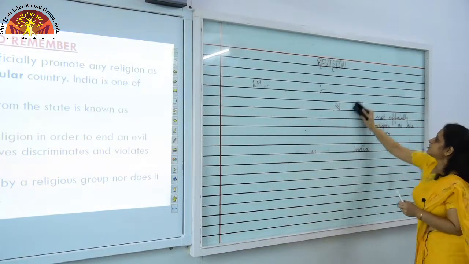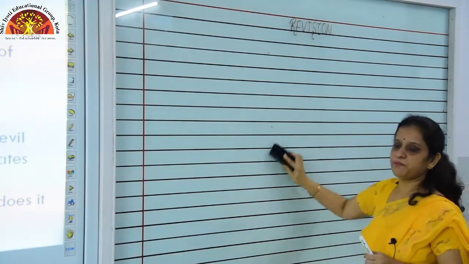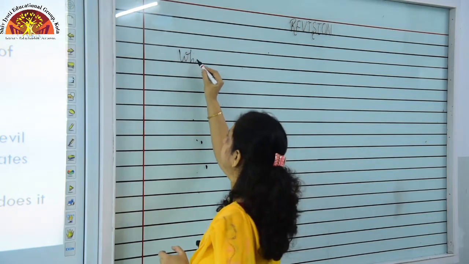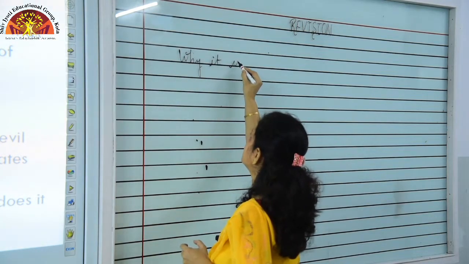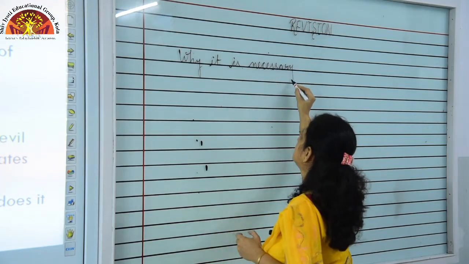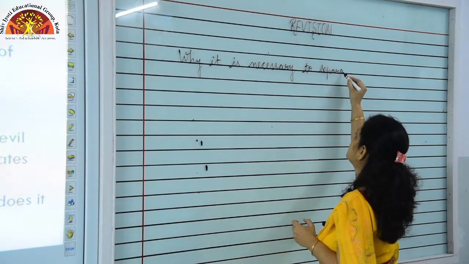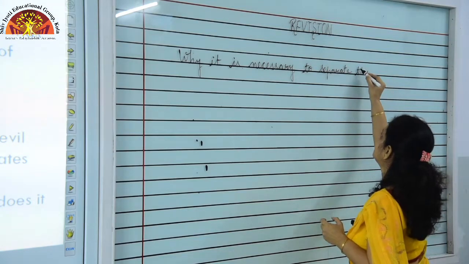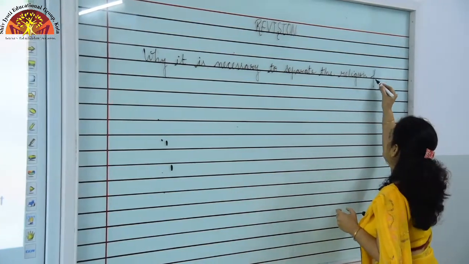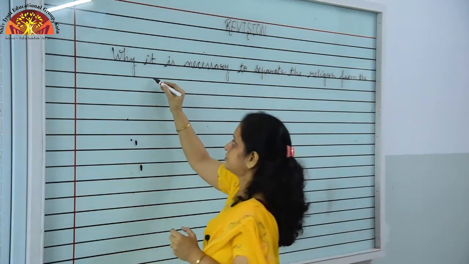The meaning of the secularism is clear. Now, I am going to tell you another important point of the chapter, why it is necessary to separate the religion from the state.